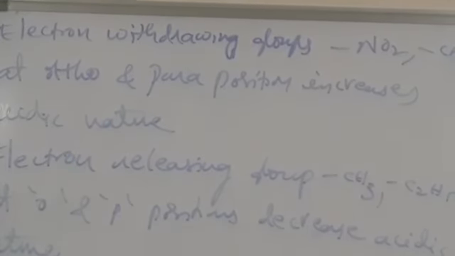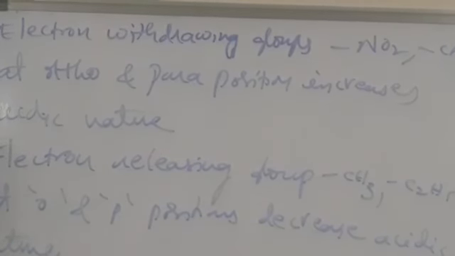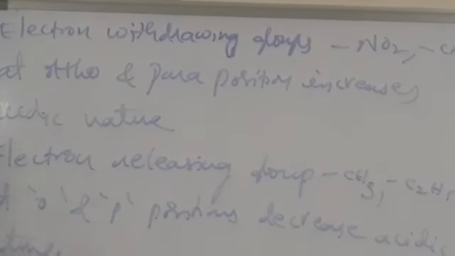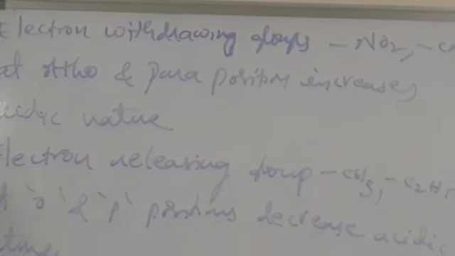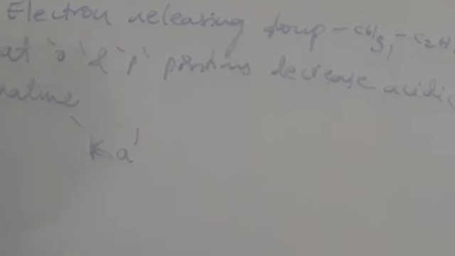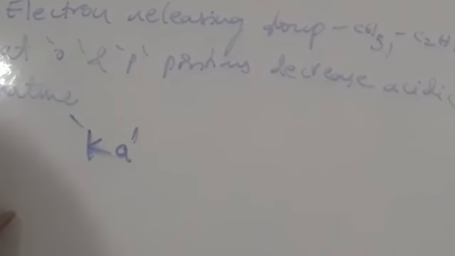Okay, and the acidic nature of phenols is indicated with the dissociation constant Ka. Okay, Ka indicates acid dissociation constant. Okay, greater Ka value and smaller pKa value indicates more acidic nature. So the dissociation constant is indicated with Ka.